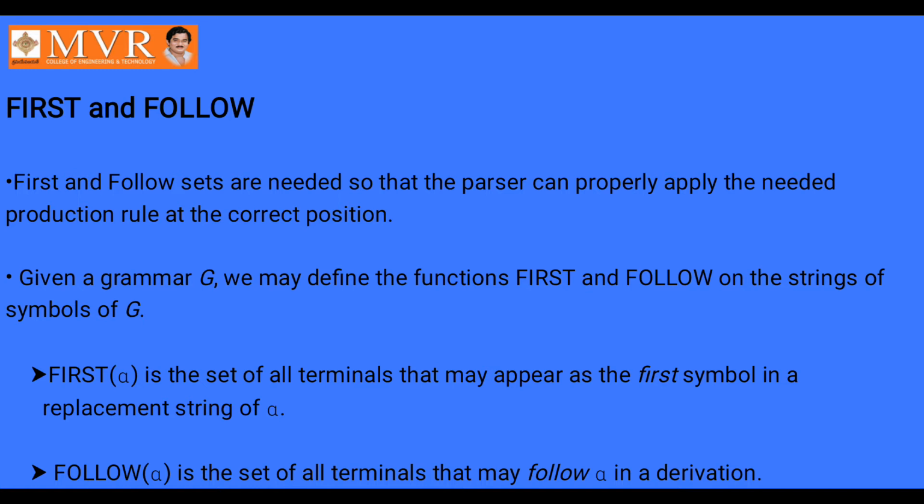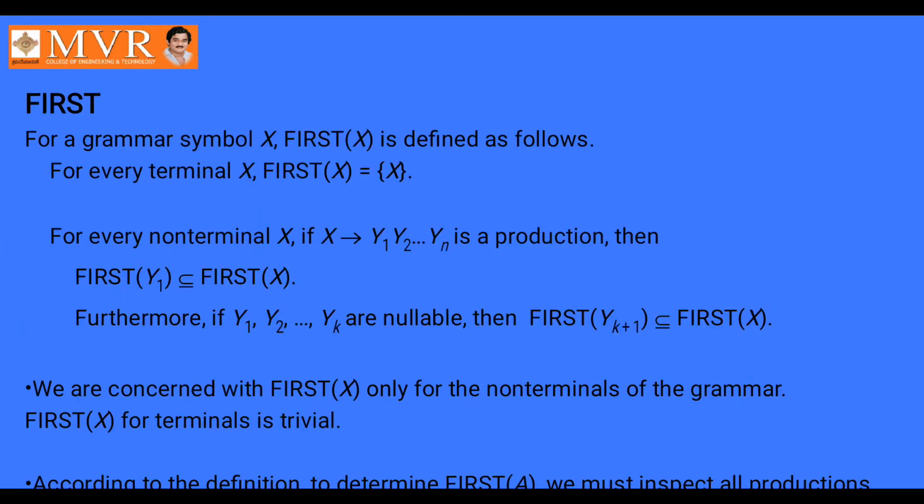On the screen is the grammar capital G, with the first and follow functions on strings of symbols of capital G. The first of A is the set of all terminals that may appear as the first symbol in a replacement string of small a. Follow of small a is the set of all terminals that may follow small a in a derivation. These are the three rules we have discussed so far.